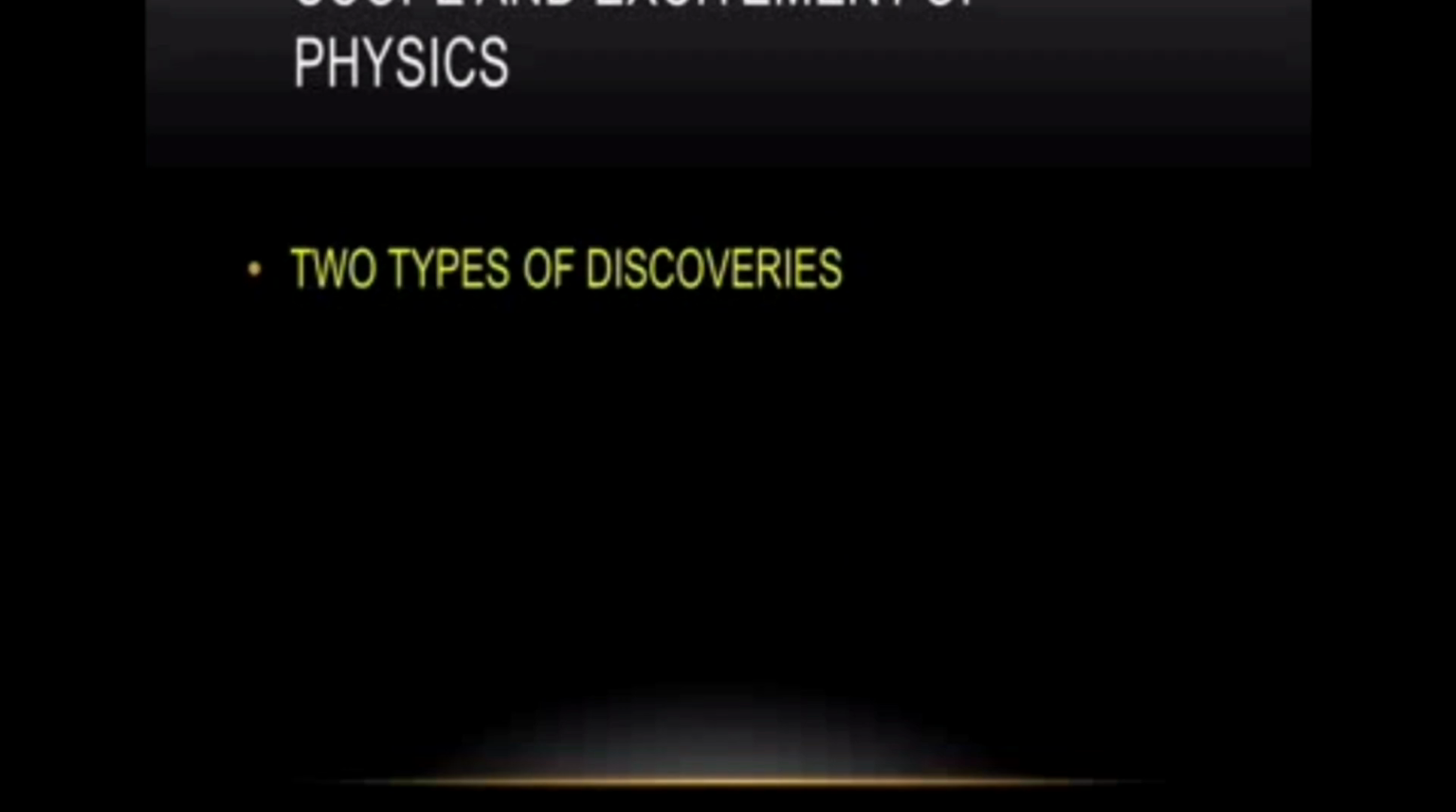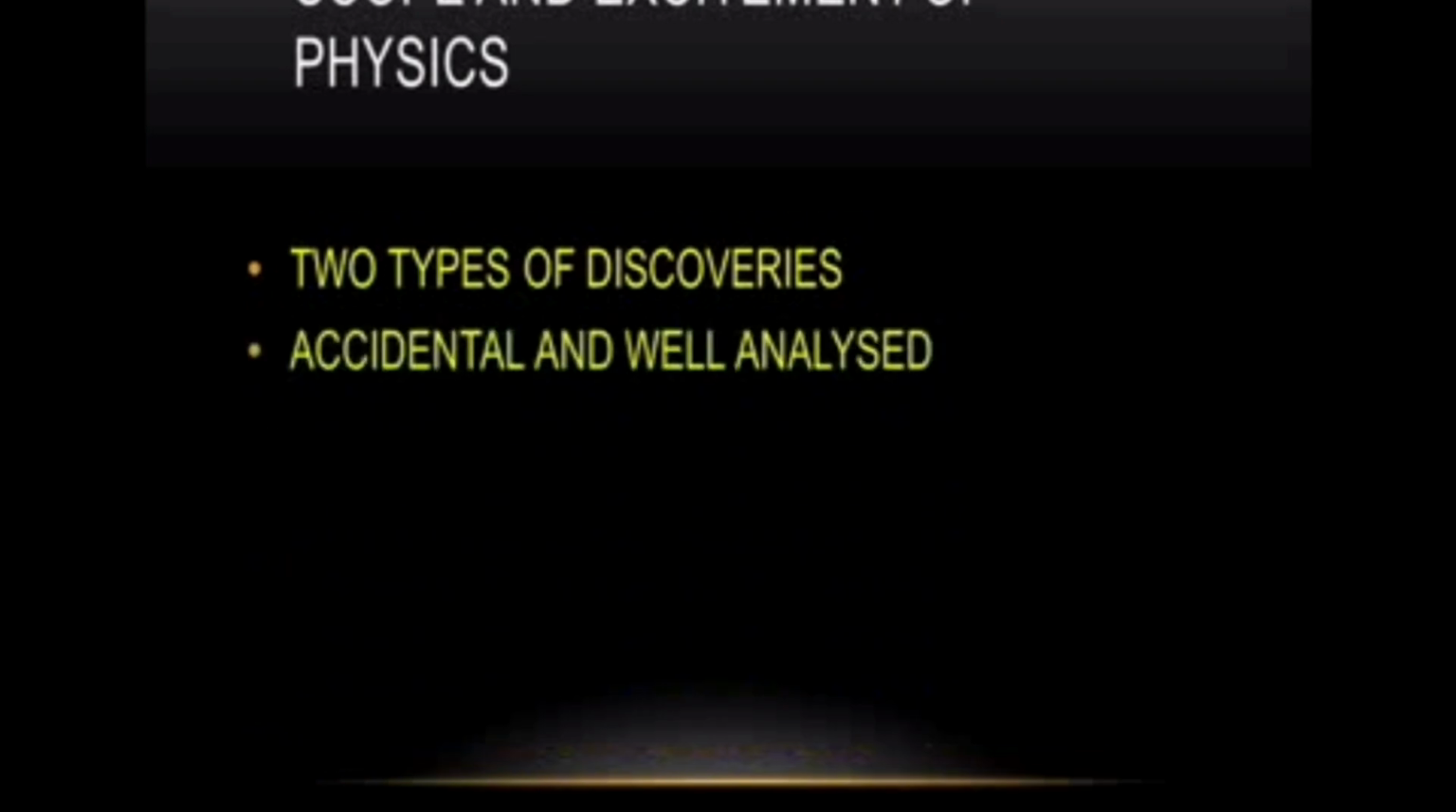Called the excitement of physics. So discoveries in physics are basically of two types. One is accidental, another one is well analyzed. An example for the accidental is the discovery of the magnet.